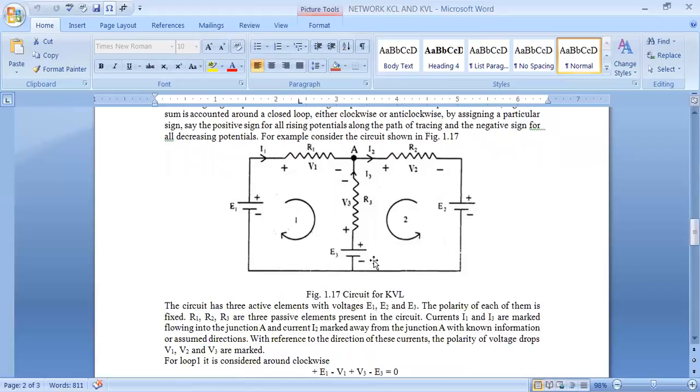Now come to this diagram. This diagram consists of two loops, two meshes. The diagram consists of two meshes, mesh 1 and mesh 2. Clear, all of you? Mesh 1 and mesh 2.